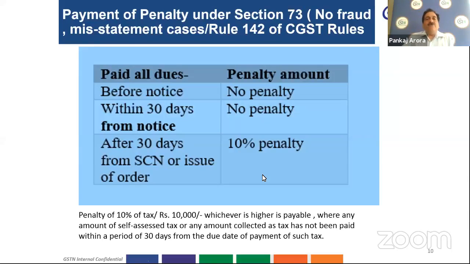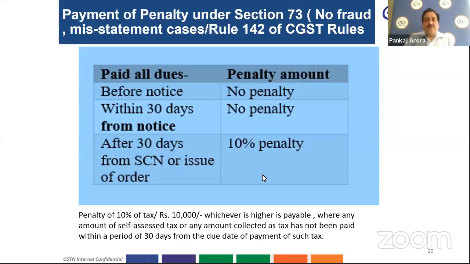If the SCN has been issued under section 73 and the taxpayer makes voluntary payment within 30 days from the date of issue of the show cause notice, then in that case it may pay a 10% penalty amount.